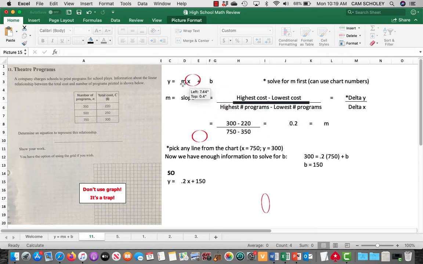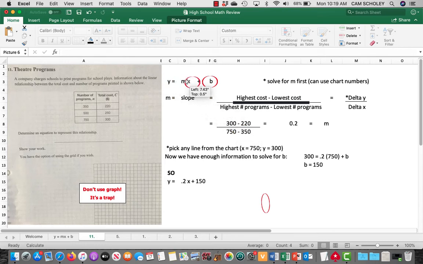That's great. So we've got y equals 0.2x plus b, but we need to solve for b still. So what we can do is pick any line from the chart. So I just chose x equals 750, y equals 300, the highest. You could use the middle row or the top row, it doesn't matter. And now we have enough information to solve for b.